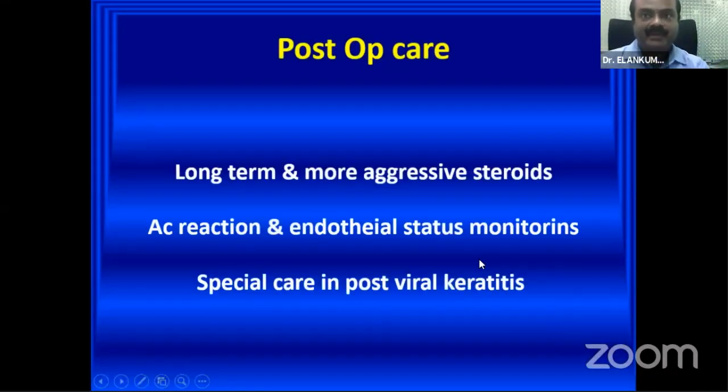Post-op care is very important in these cases. Look out for AC reaction and the endothelial status. It will be quite surprising. The first 2 days might be normal, and later on the endothelium might start failing. So in these cases, we prefer to use aggressive steroids, preferably 2 hourly on the first day, and then reduce it to 8 times, 6 times a day instead of the routine 4-3-2-1 that we follow in routine phacoemulsification. Long-term steroids, even if they be soft steroids, are required.